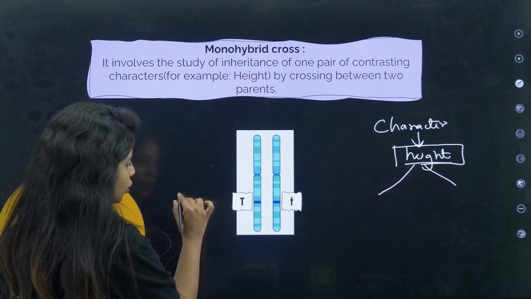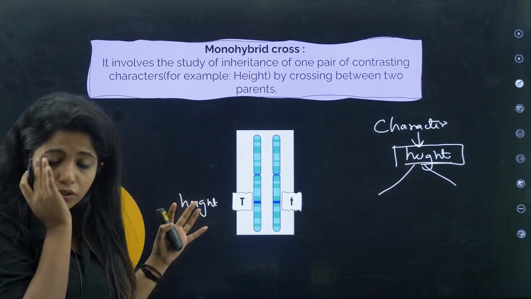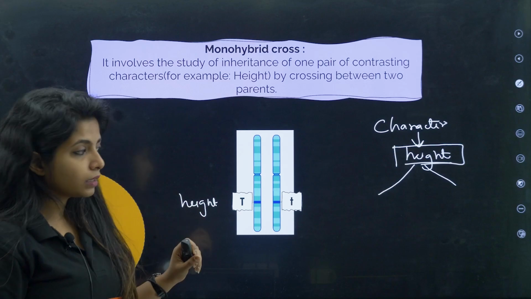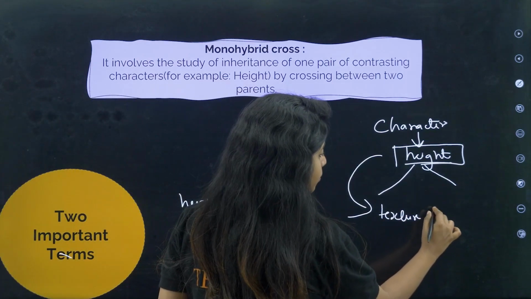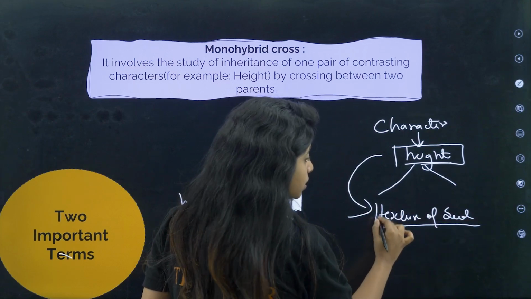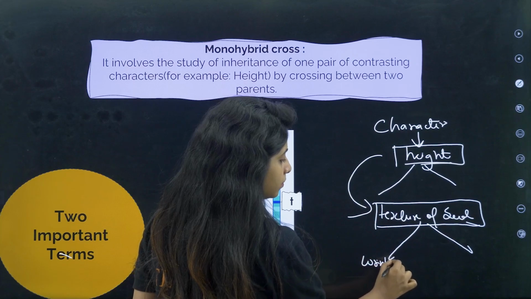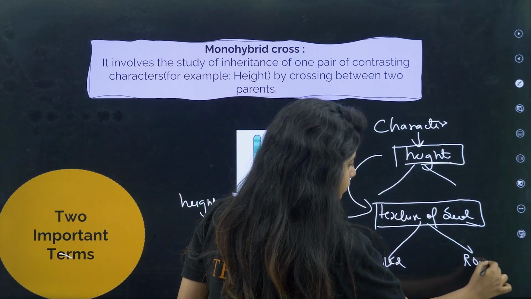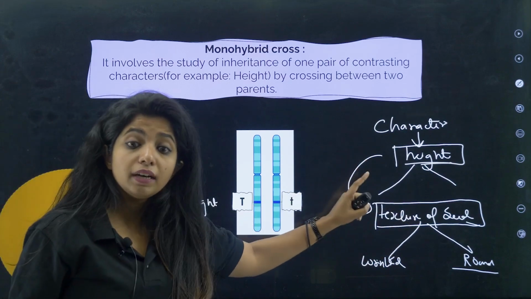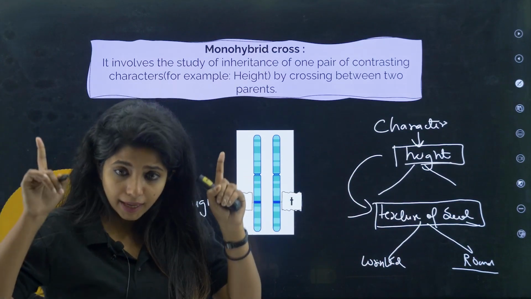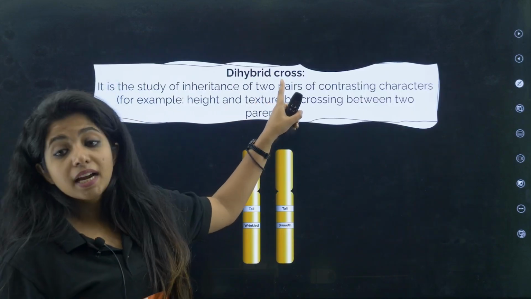For example, as of now I am talking about height. In height I have these two contrasting traits, and I am going to study them. This is known as monohybrid cross. But along with height, if I am also talking about the texture of the seed that this particular plant produces, this is another character that I have. This also has varieties. It can be wrinkled, it can be round, either way is possible. When I am studying two characters at the same time, what do I call this cross? I will call this cross a dihybrid cross.